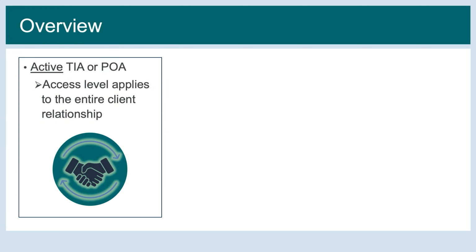Tax professionals with an active TIA or POA relationship and a MyFTB account can view and access certain information and services related to the taxpayers they represent. When FTB approves a new TIA or POA relationship, tax professionals with a MyFTB account are automatically granted limited online account access. The taxpayer can grant full online account access immediately or at a later date.